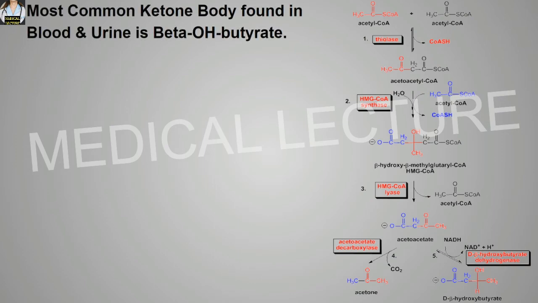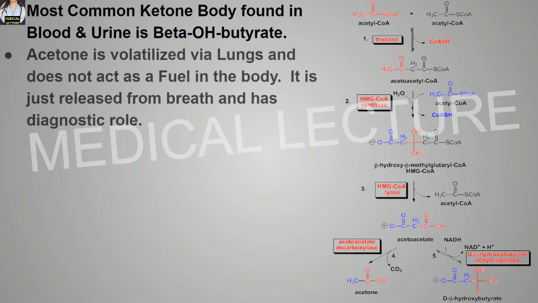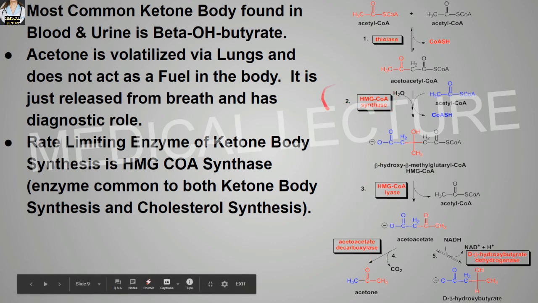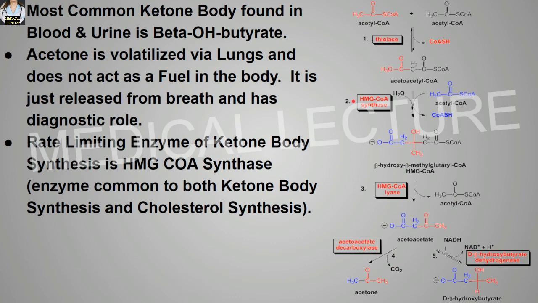Most common ketone body found in the blood and the urine is beta hydroxybutyrate. Acetone is volatilized via the lungs and does not act as a fuel in the body. It is just released from the breath and has a diagnostic role. Rate limiting enzyme of the ketone body synthesis is HMG-CoA synthase. So very important, rate limiting enzyme of the ketone body synthesis is HMG-CoA synthase. Now this enzyme is actually common to both ketone body synthesis and cholesterol synthesis.